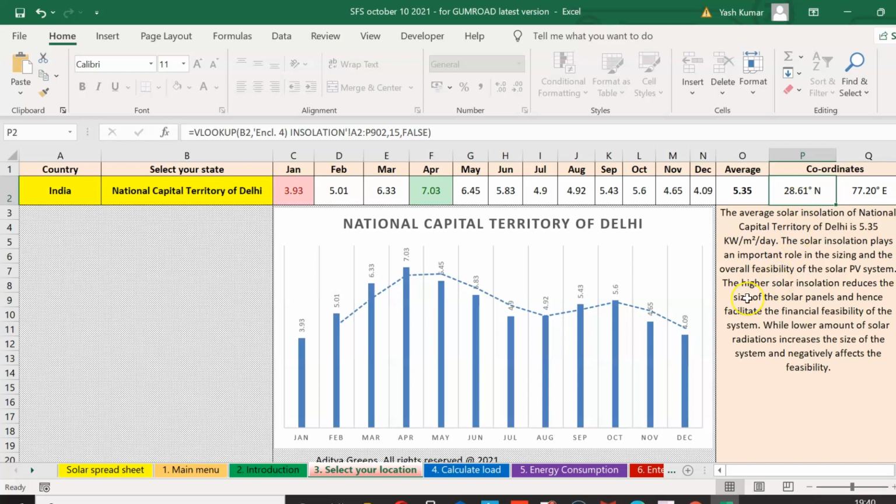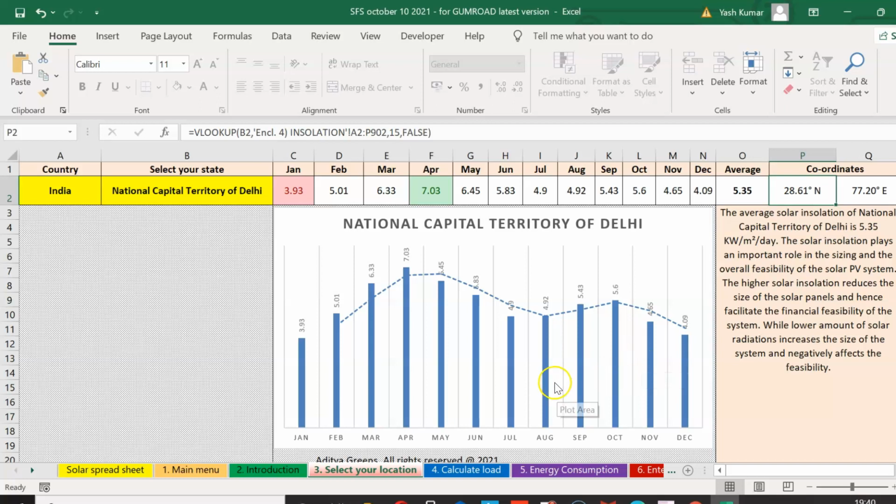The sunlight is maximum when latitude is 0. Latitude 0 means the location is at the equator, and when I say latitude 90 degrees, it means that we are at the poles, where sunlight intensity is minimum. So as we go away from the equator and latitude increases, the sunlight intensity starts decreasing. So for locations near or around the equator, the sunlight intensity is good.